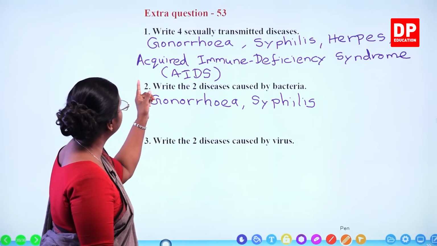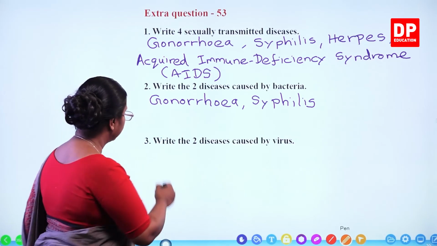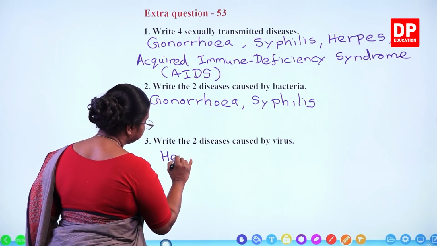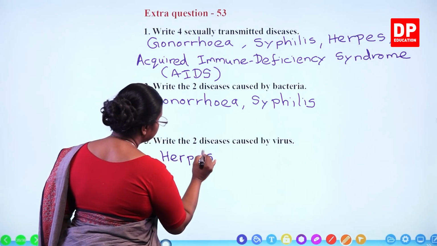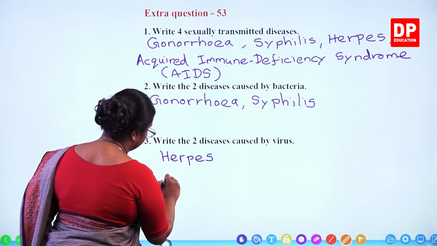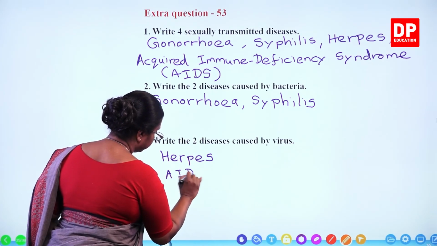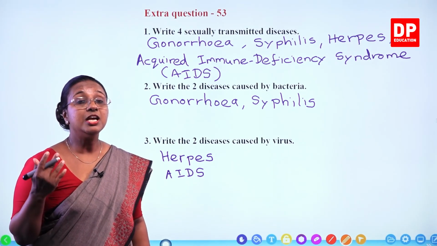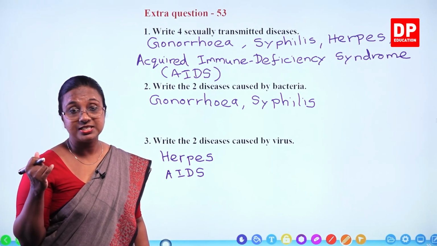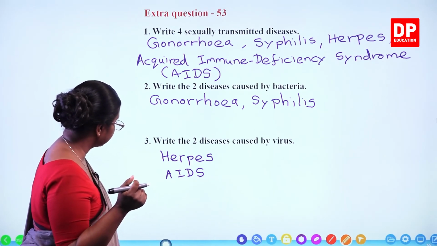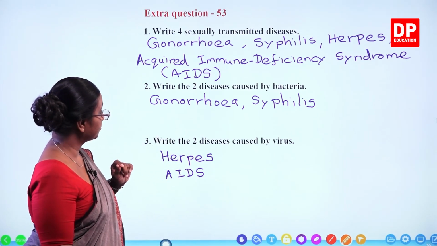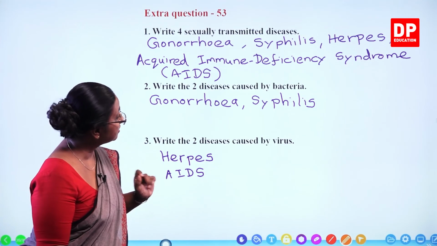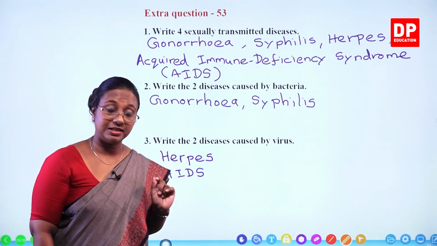The other two, herpes and AIDS. So, here herpes, that is a virus, and also AIDS. AIDS, of course, you know the virus, HIV, human immunodeficiency virus. So, herpes and AIDS are caused by virus. Gonorrhea and syphilis are caused by bacteria.